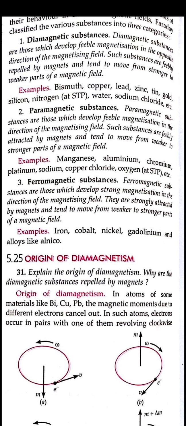For example, water, sodium chloride, lead, bismuth, copper, and nitrogen N2 at standard temperature and pressure. These are some chemicals or materials; elements are there and compounds are also there. Together we can say that the materials which show this feeble magnetization in the direction opposite to the magnetic field are said to be diamagnetic substances. And why does this happen? Because the net dipole moment produced over there is zero.